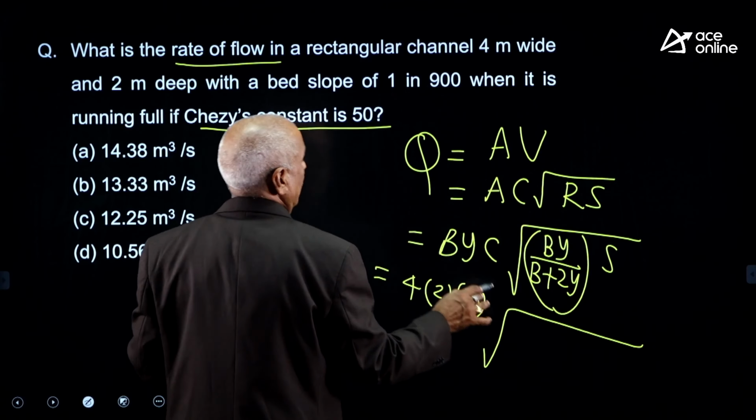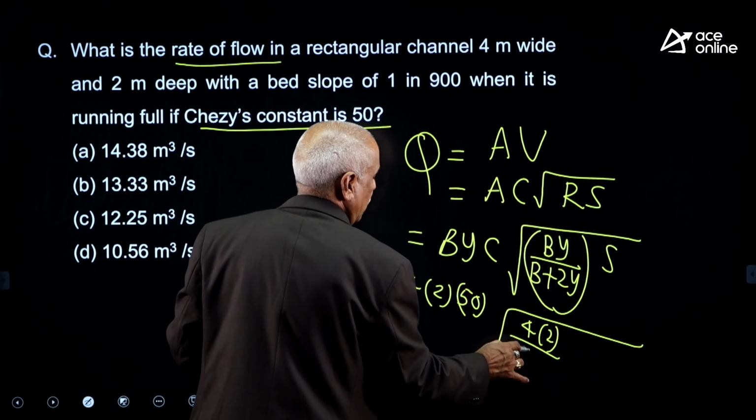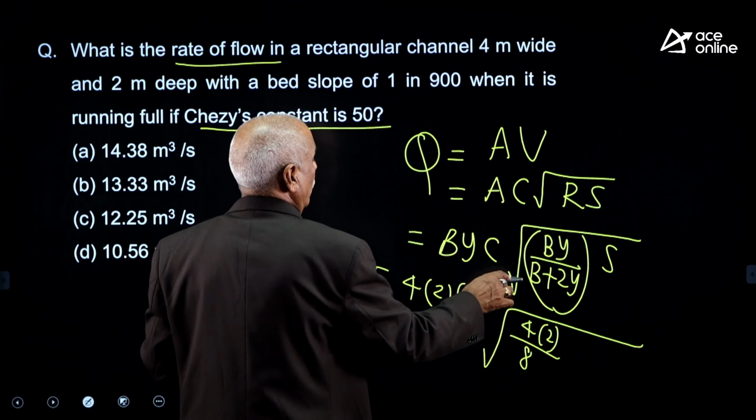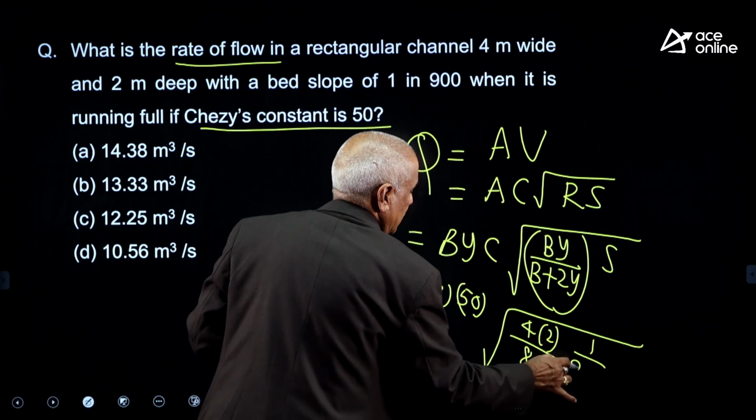B is 4 into 2, by 4 plus 4 into 2, into S, 1 in 1000.